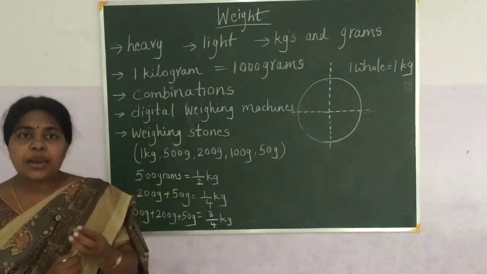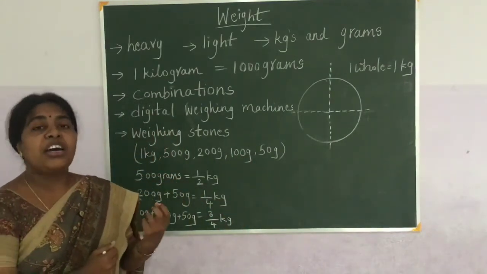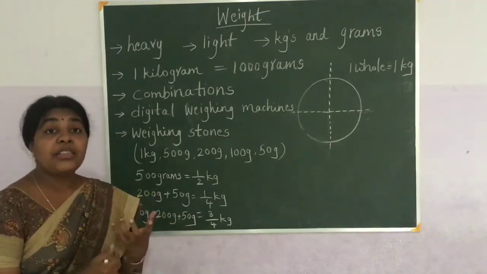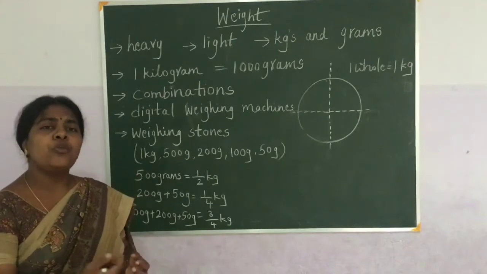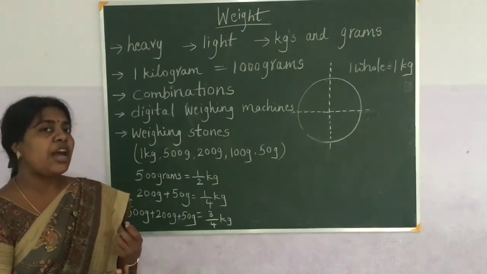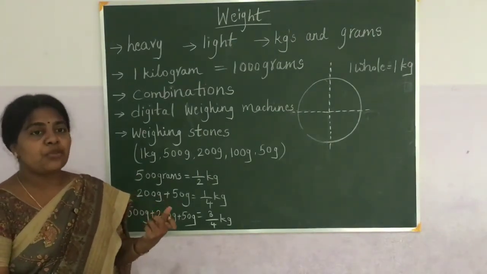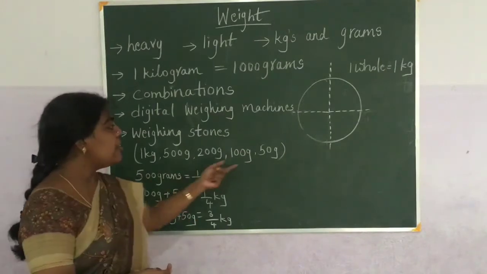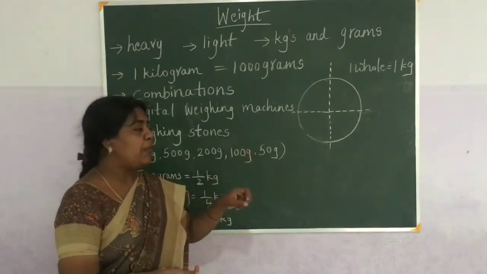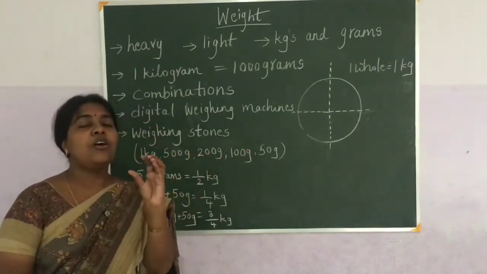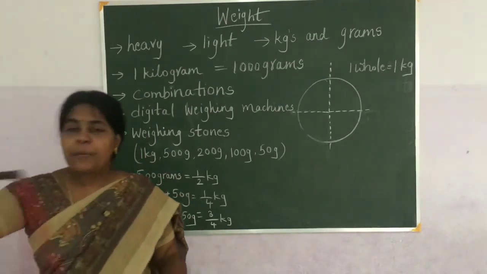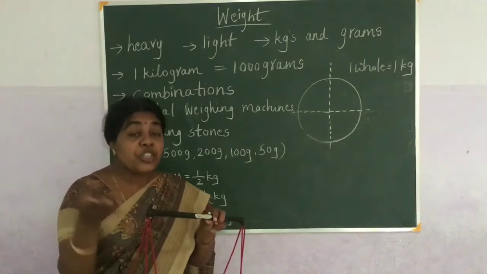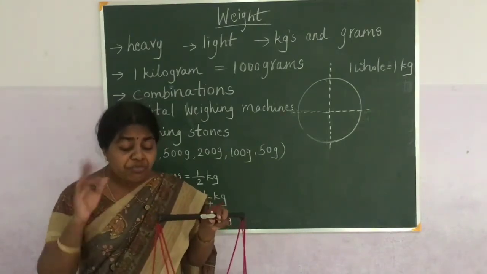If you want turmeric or some red chilies, you won't buy them in kgs. Suppose you want turmeric, you will go to the shopkeeper and ask, give me 50 grams of turmeric. Immediately the shopkeeper will keep a 50 grams stone in the common balance. So this is one type of common balance which we used in the previous days.